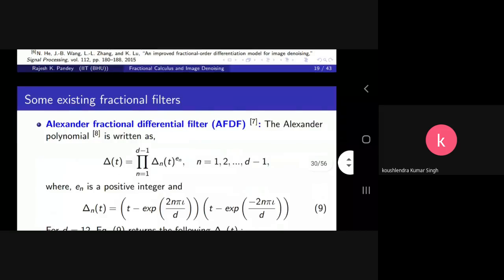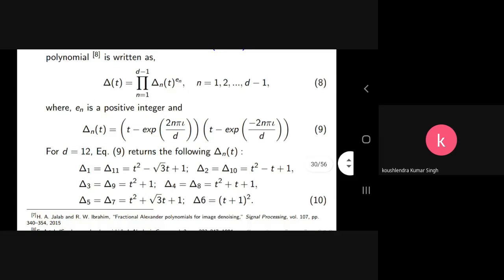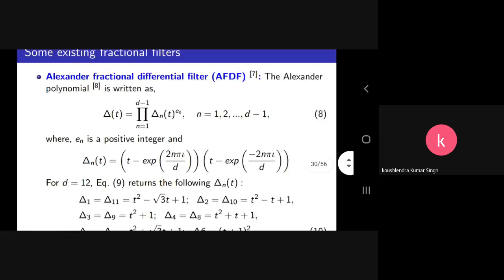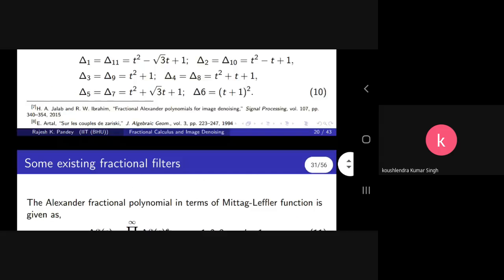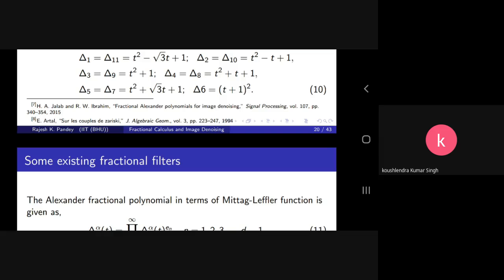And another one is the Alexander fractional differential filter. It is actually based on the Alexander polynomial, and the polynomials are in the form of t squared or t and t cubed, like that. And how the fractional filters are derived: we calculate the fractional order integral and fractional order derivative for these polynomials, and the corresponding Alexander fractional mask is derived from this. This work was initially studied by Jalab and Ibrahim, and it is also published in the Signal Processing journal in 2015.